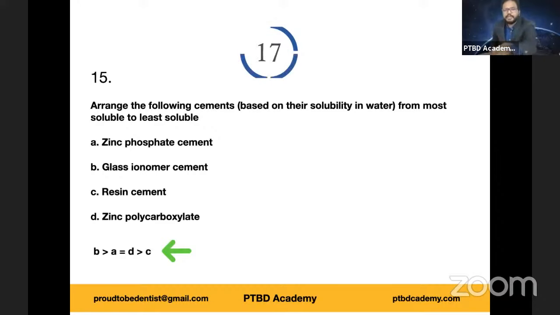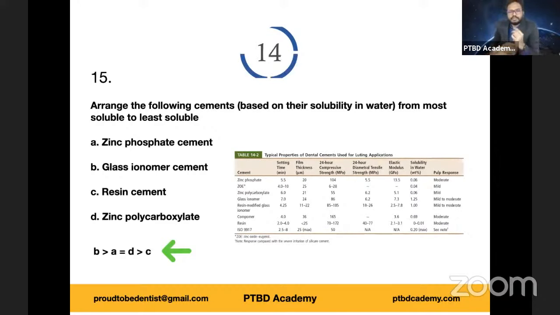Okay, well done, everyone. And here's a table. You can see this is from Phillips. Check the second column from the extreme right of the table, solubility in water, weight percentage. You can see 0.06, 0.04. Resin, it's almost zero. Zinc phosphate and zinc polycarboxylate, it's the same. Glass ionomer, it's maximum, almost 1.25 weight percent, right? So you can make a note of these values.